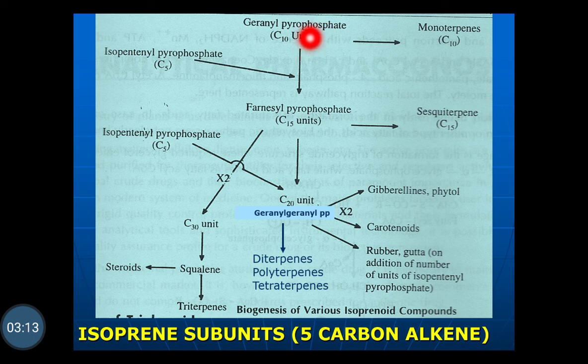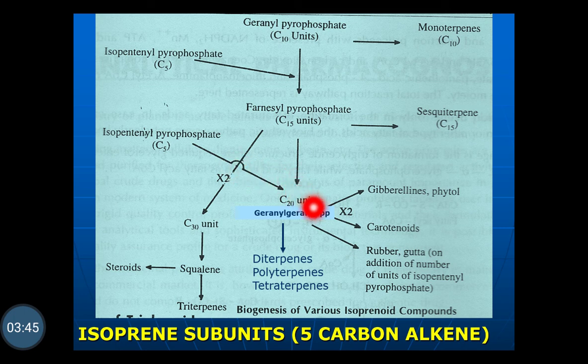From geranyl pyrophosphate the biosynthesis of the monoterpenes takes place, which is a C10 unit. Then to the geranyl pyrophosphate, one molecule of isopentenyl pyrophosphate, that is C5, is added. A formation of the farnesyl pyrophosphate takes place, which is a C15 unit. From this the biosynthesis of the sesquiterpenes takes place, that is a C15 unit. To this farnesyl pyrophosphate, again one molecule of the isopentenyl pyrophosphate is added.